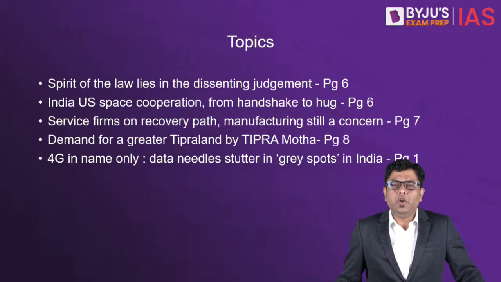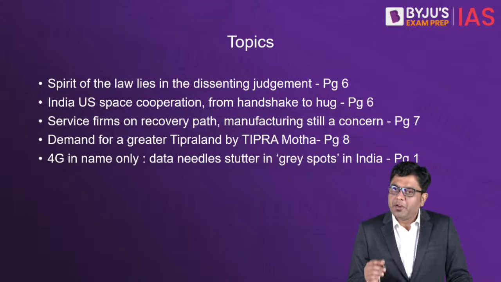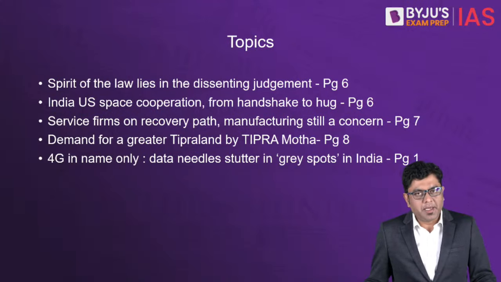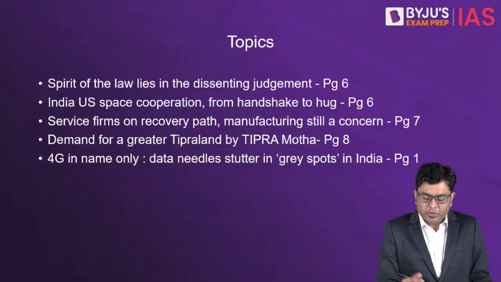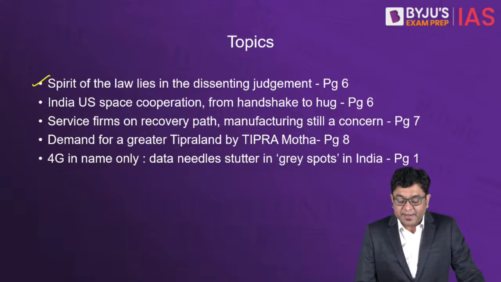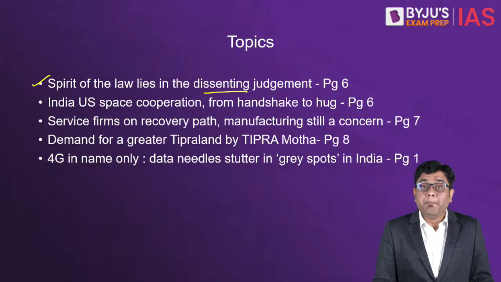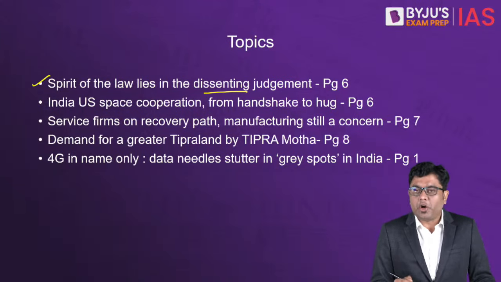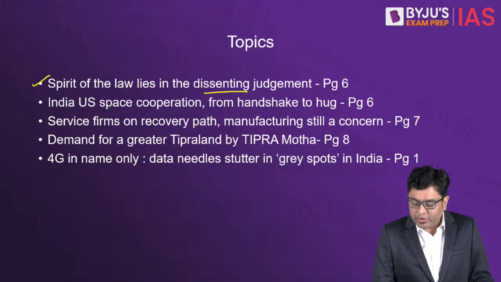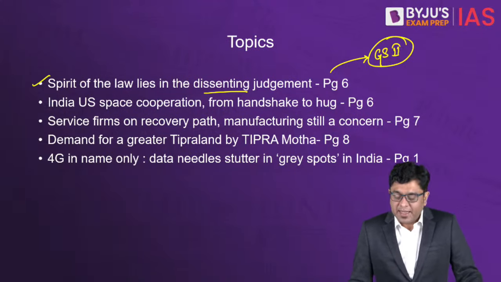First of all, taking a look at the topics that we are going to discuss today. First, we are going to discuss the articles which have appeared in the editorial pieces. Starting with the first article, that is "The spirit of the law lies in the dissenting judgment." And here, dissenting judgment by whom? What judgment are we talking about? That is something we are going to discuss. This is very relevant for your GS2 paper, and it has appeared on page 6 of the Delhi edition.